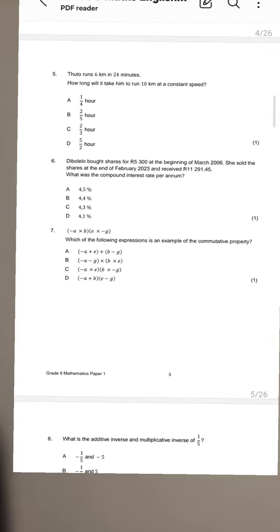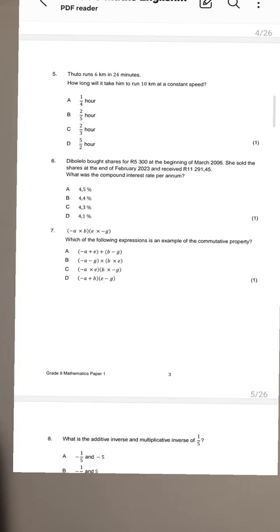You need to imagine the number of years. So we take that 2023, we minus the 2006, and then the number of years is actually 17. I hope that makes sense to you guys. So 17 years there we have.